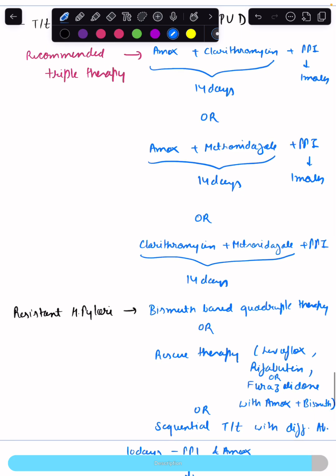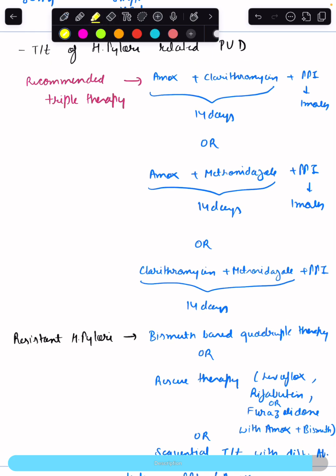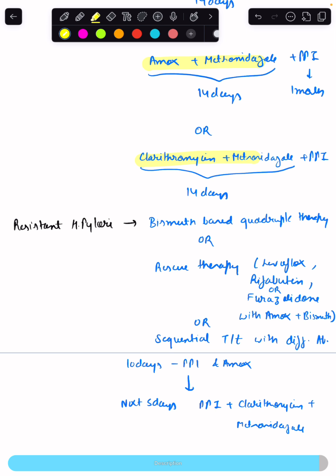Now, treatment for H. pylori induced peptic ulcer disease includes the triple regimen, which has 2 antibiotics and 1 proton pump inhibitor. Antibiotics are given for 14 days and proton pump inhibitor for 1 month. Antibiotics include amoxicillin plus clarithromycin, amoxicillin plus metronidazole, or clarithromycin plus metronidazole. In case there is a resistant H. pylori infection, then we have alternatives, which include bismuth-based quadruple therapy, rescue therapy with levofloxacin, rifabutin, or furazolidone, amoxicillin plus bismuth, or sequential treatment with different antibiotics.